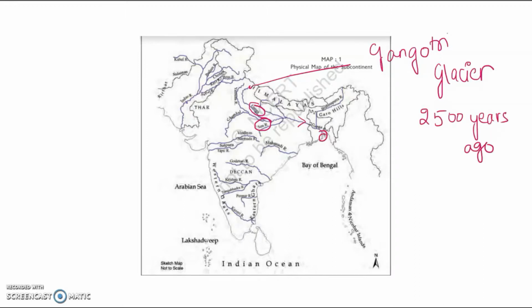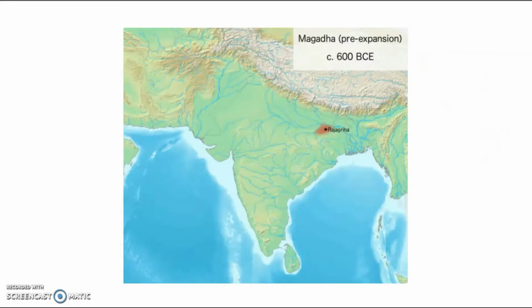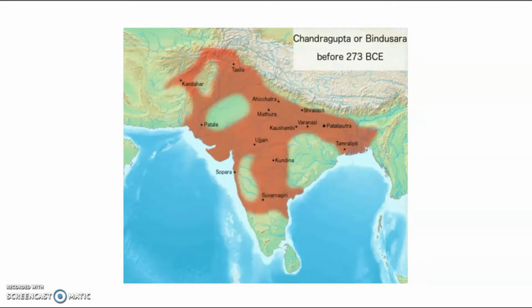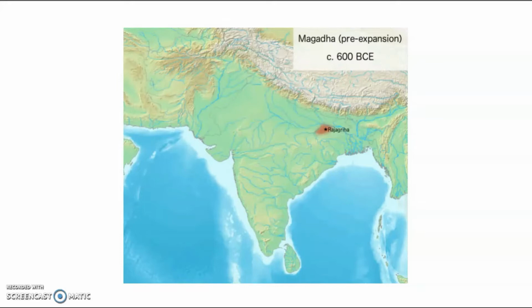Once people started to settle here, we saw the coming up of the Magadha Empire. This is the Magadha Empire. The rulers were very powerful. They set up a large kingdom, and they started to cover the entire subcontinent.